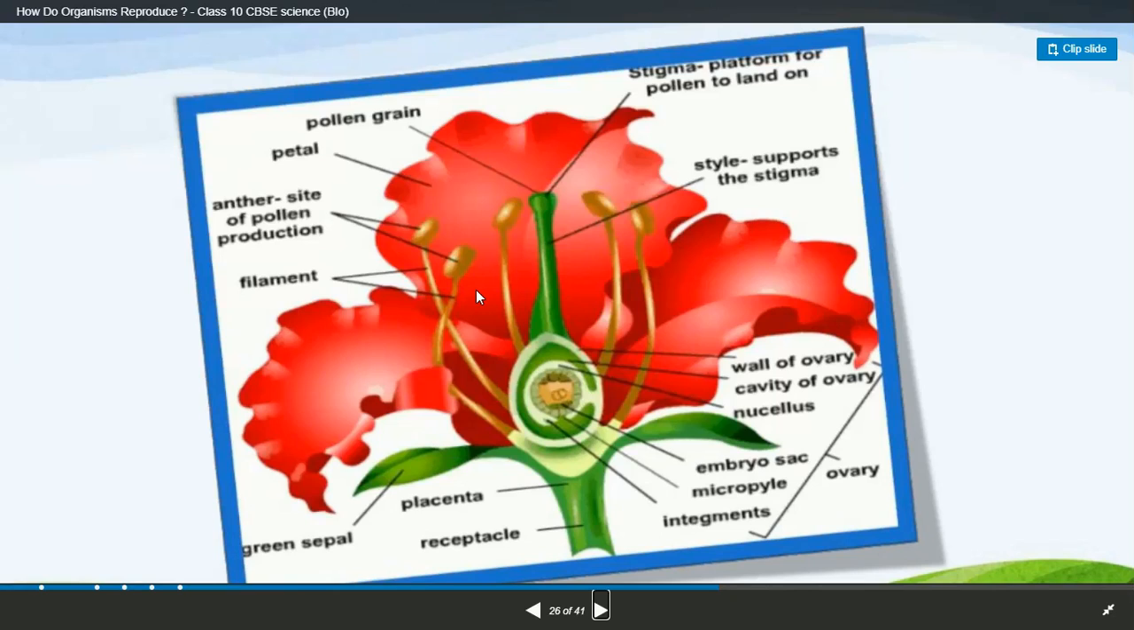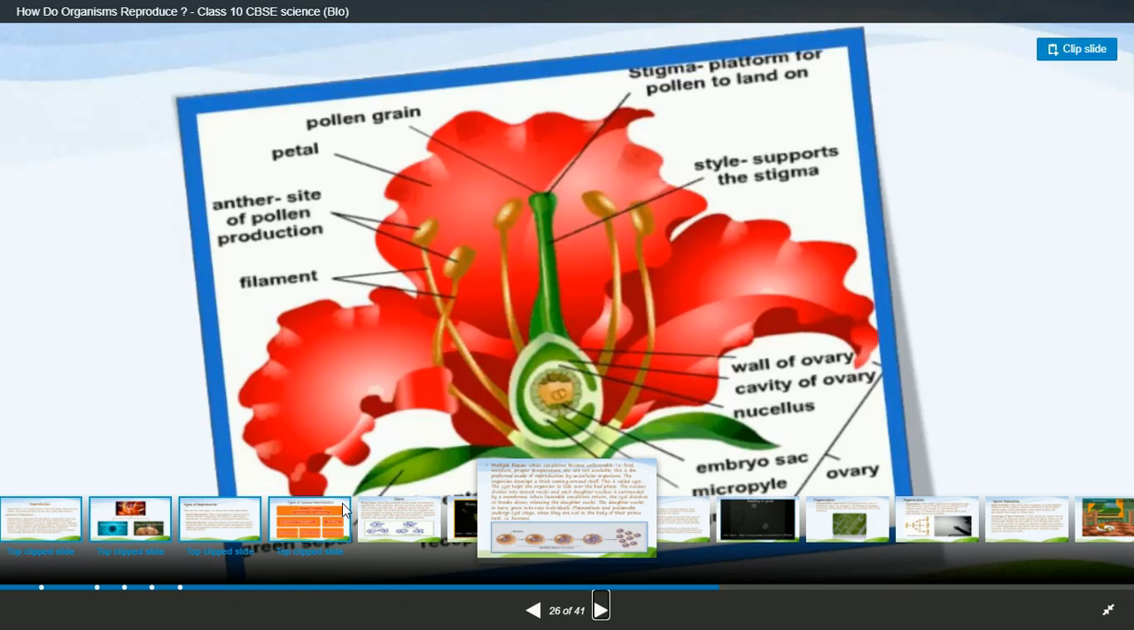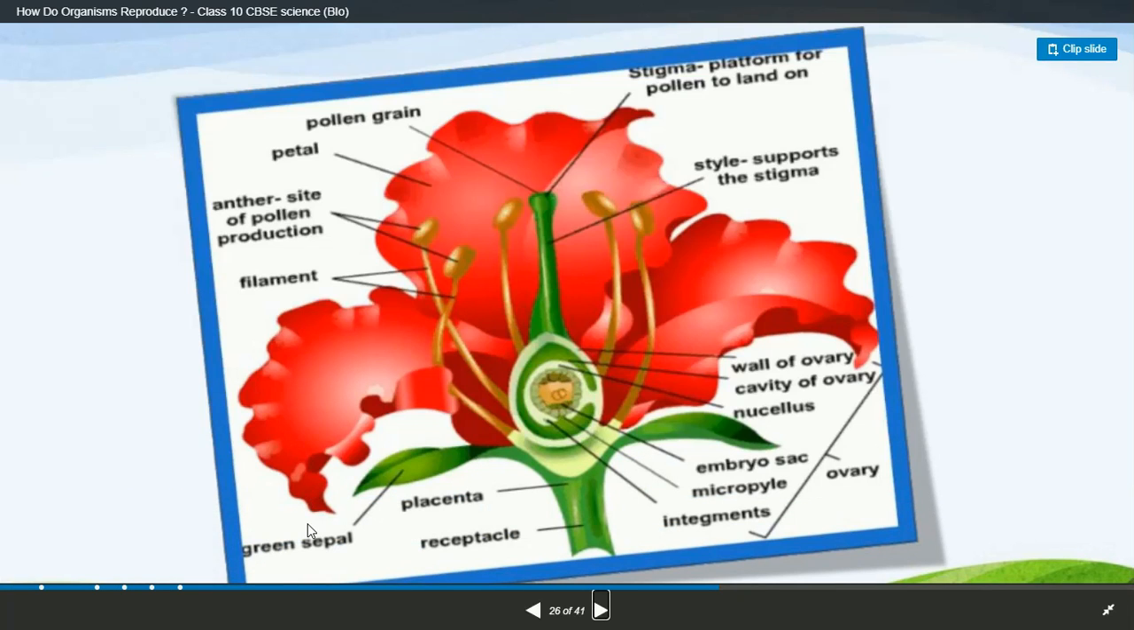Anthers are the site of pollen production. The style supports the stigma, like a stem for a plant. These green sepals are the leaf-like structures we have learned about. Here you see the petals, also a very important part. And the receptacle gives support for the flower to stand upright.